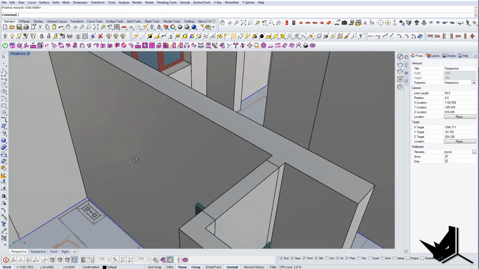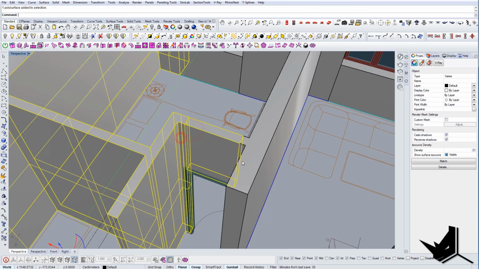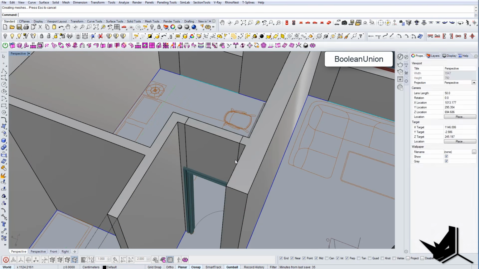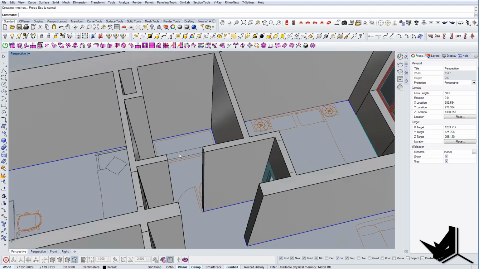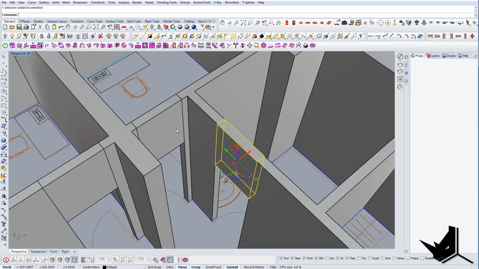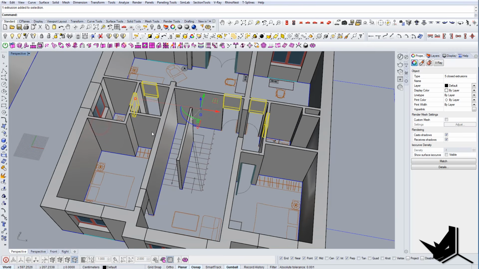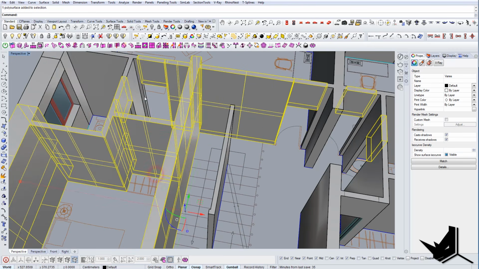Yep, this fits perfectly here. Let's do Boolean union here and merge all faces. And there's one here that we forgot. So I'm gonna quickly do Boolean union for all of them here,